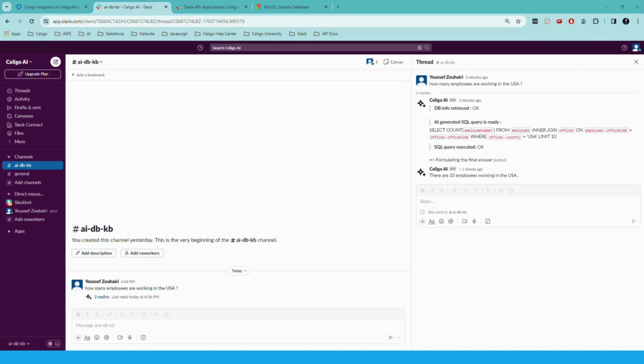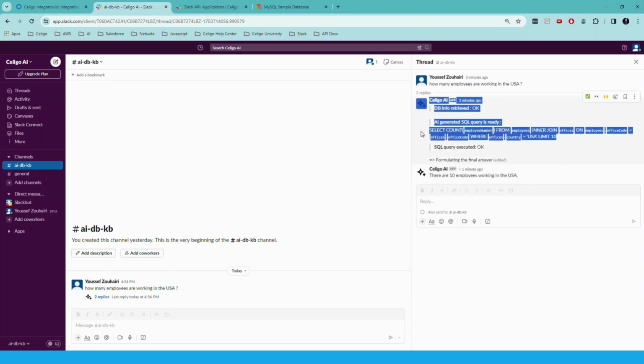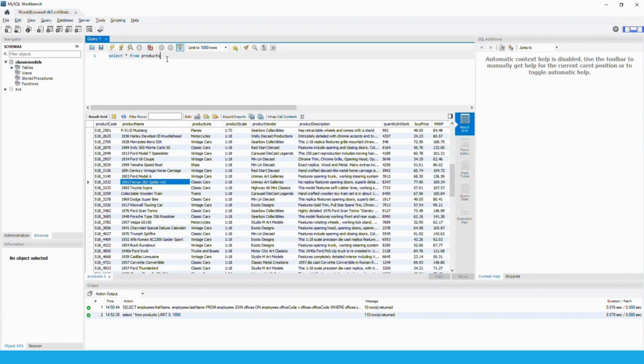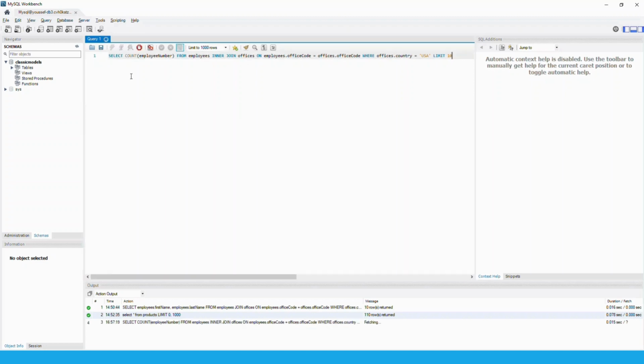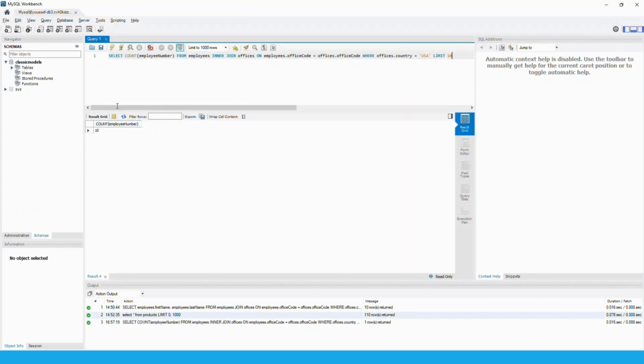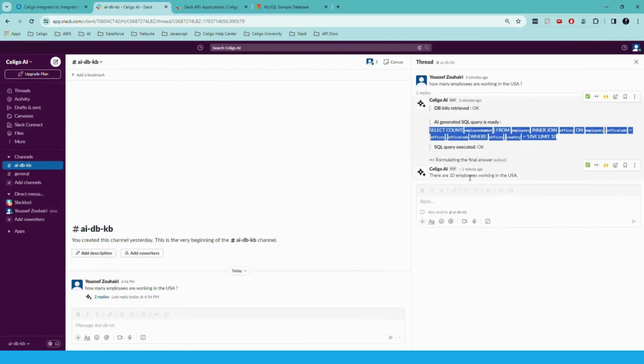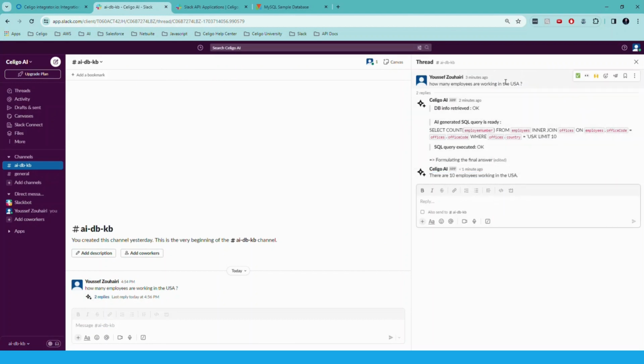So after a couple of minutes, we got the final answer, which is there are 10 employees working in the US. If I take this query and go to my database and apply it, you see that the count was 10. And we got it in a very friendly way. We got the answer with the details, answering the original question with the results.